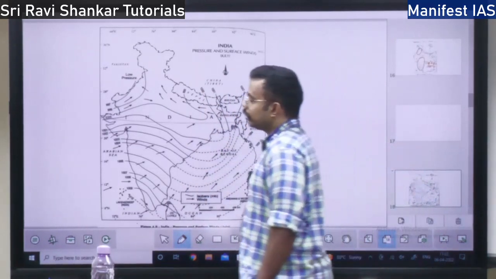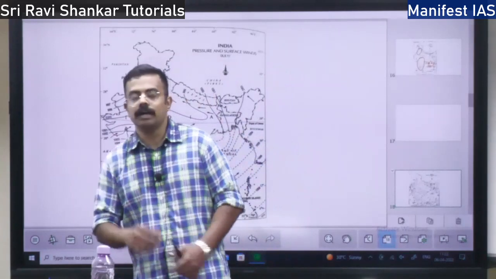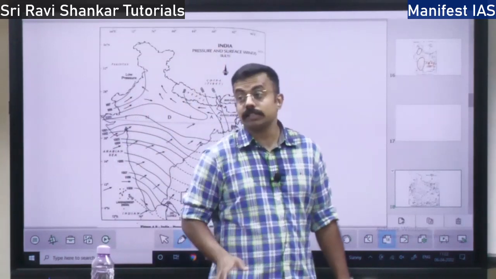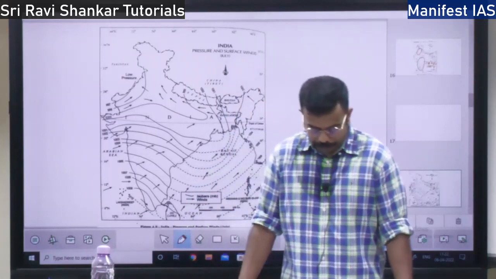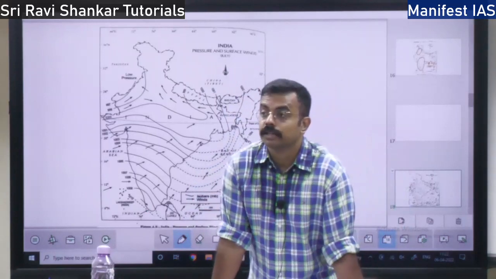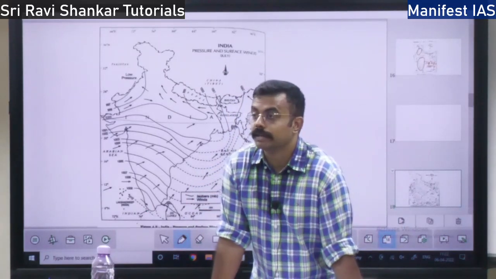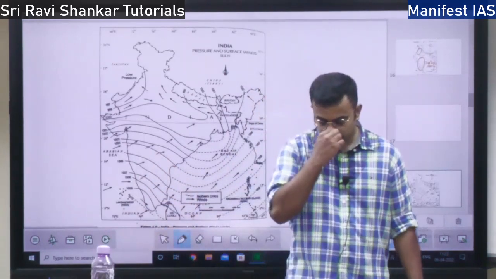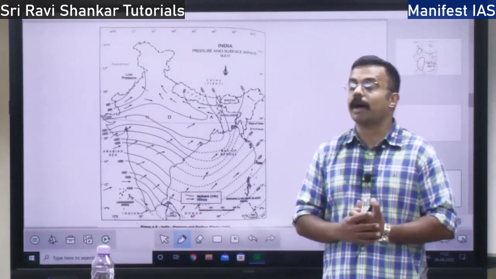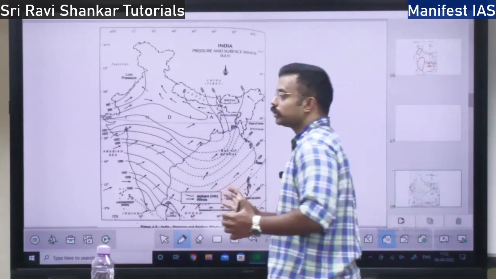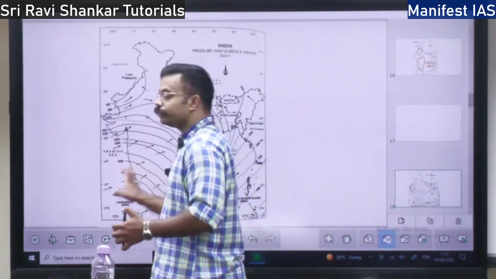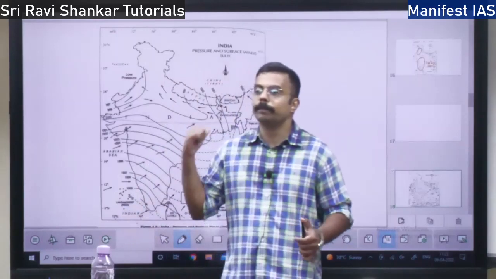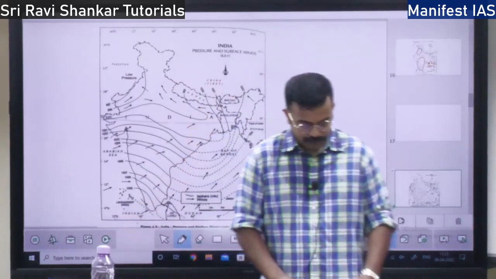So when the monsoon hits over India, what happens? The temperature will fall suddenly, and the monsoon will burst suddenly over the Indian region, right? So the monsoon actually has an abrupt beginning. It won't start slowly. Around June 1st, it will have an abrupt beginning over the Indian region.